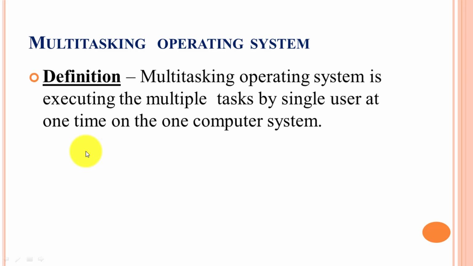Now let's understand the definition of a multitasking operating system. A multitasking operating system executes multiple tasks for a single user at one time on one computer system. The CPU executes one single process at a time, but it makes context switches between different processes, and that's why it gives parallel execution.